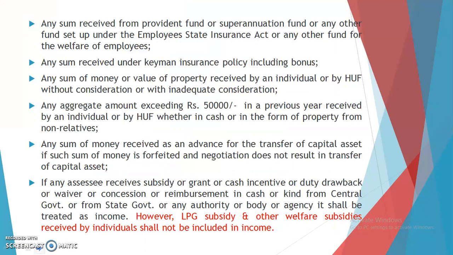Any sum received from Provident Fund or Superannuation Fund or any other fund set up under the Employees State Insurance Act or any other fund for the welfare of employees will also be a part of income. Any sum received under keyman insurance policy including bonus, any sum of money or value of property received by an individual or by HUF without consideration or with inadequate consideration, any aggregate amount exceeding 50,000 rupees in a previous year received by an individual or by HUF, whether in cash or in the form